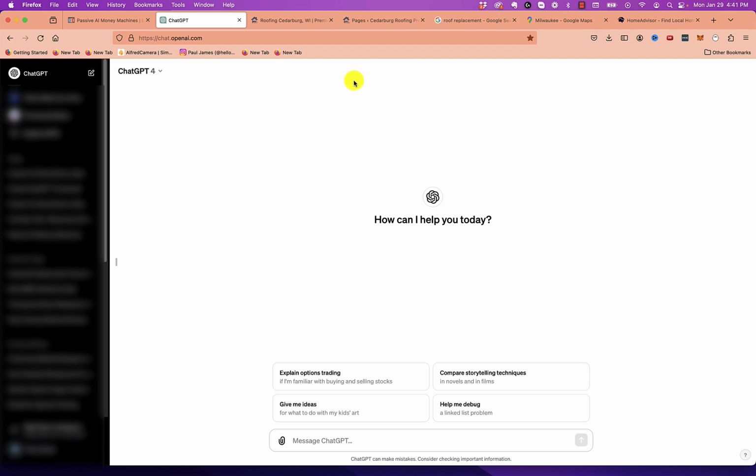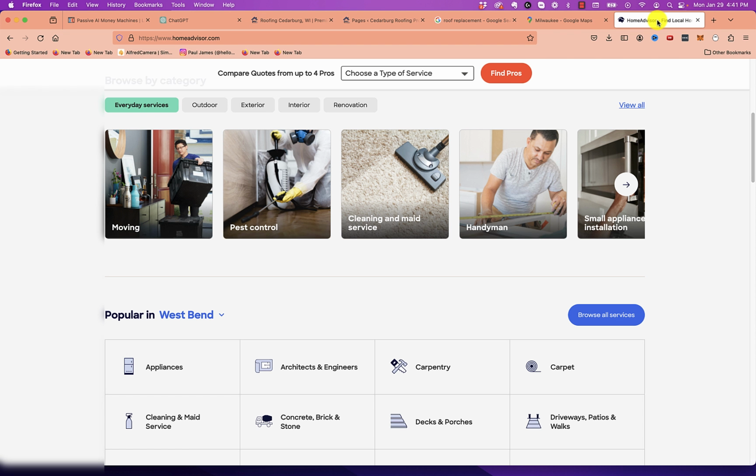So what we're going to be doing is building a lead generation website, and we're going to be ranking it on the first page of Google for various keywords. And we're going to be using AI to help automate most of the heavy lifting of this, specifically ChatGPT. Now, this all starts with niche selection, and don't worry if you're a beginner at this stuff, it doesn't matter, because AI is going to do all the heavy lifting for you, which means you can pretty much get started with any experience level. You can make the decision after watching this video if you think this is something you can do, but I think that you'll be able to do this. If you're capable of watching things like YouTube videos, you could probably do this.